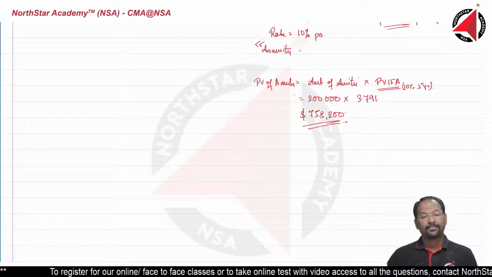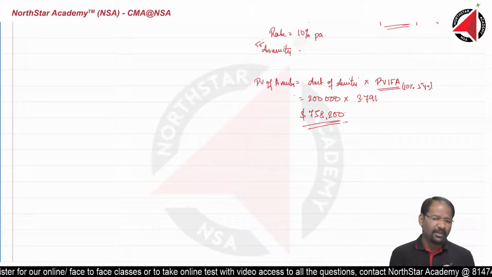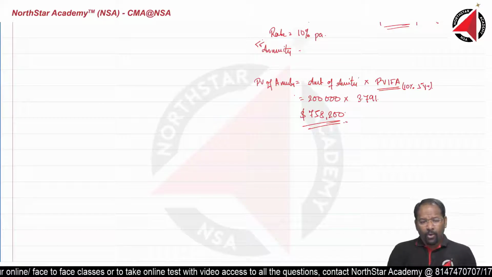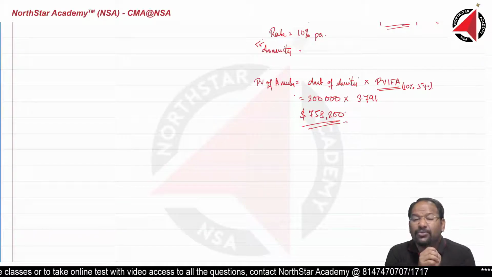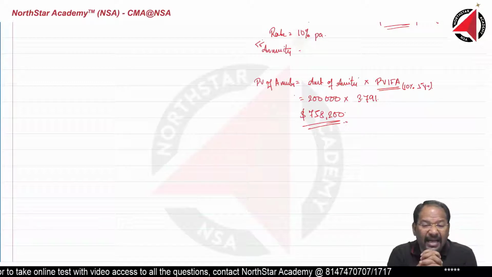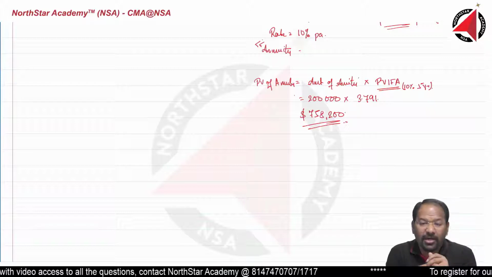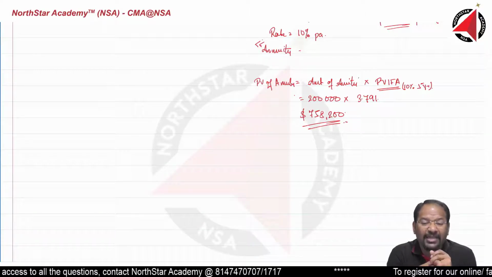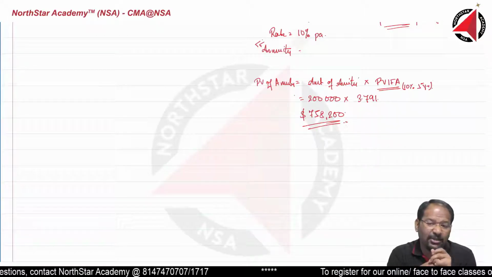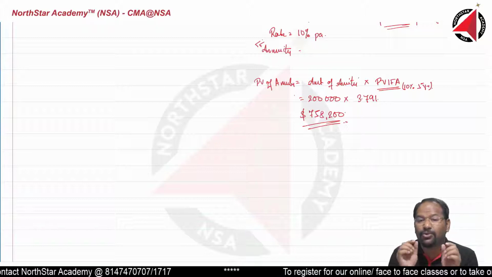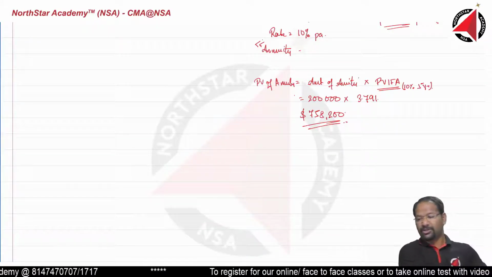It means if you invest 500,000 today, over a period of 5 years, whatever you are going to get is worth $758,200. In real value terms, your net gain is going to be $258,200. If you have understood this, awesome. If not, please let me know.